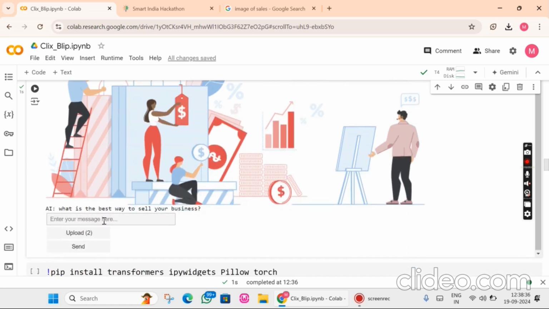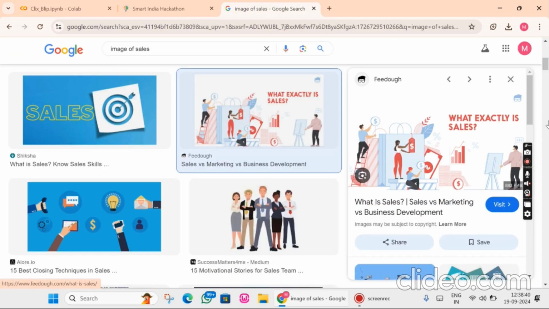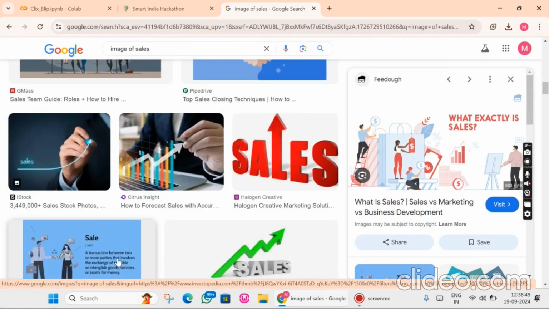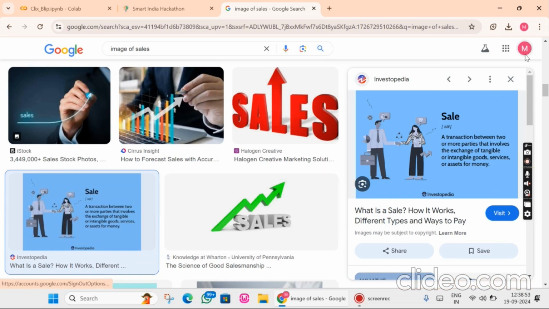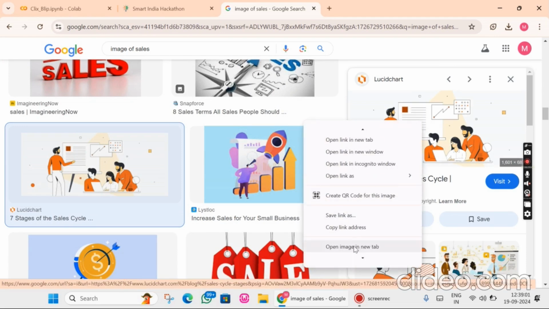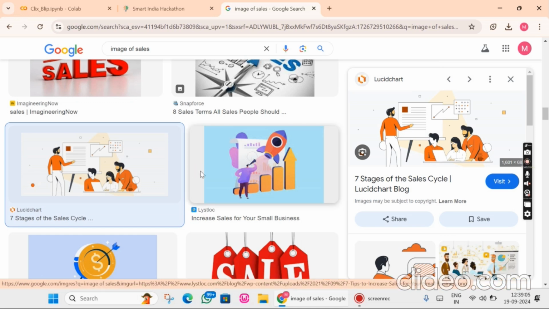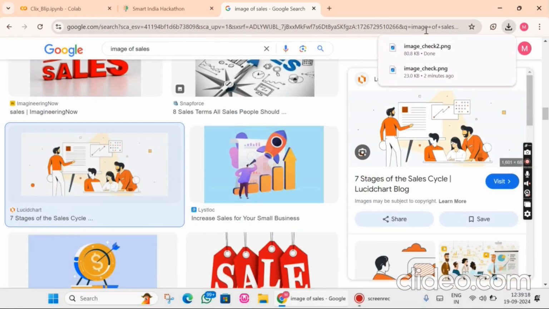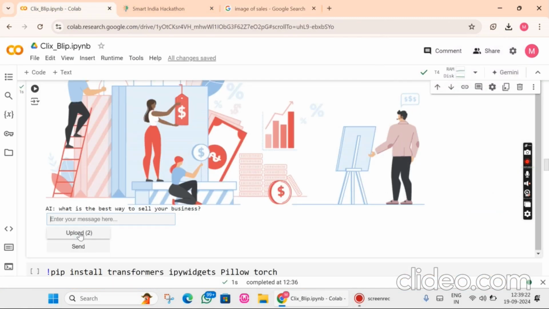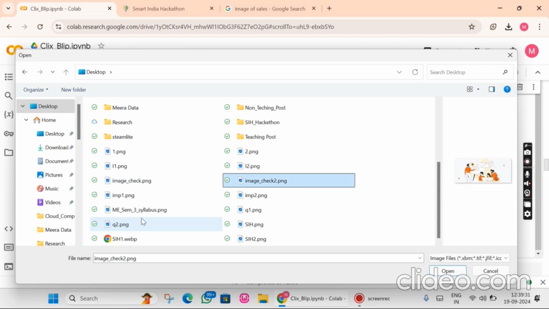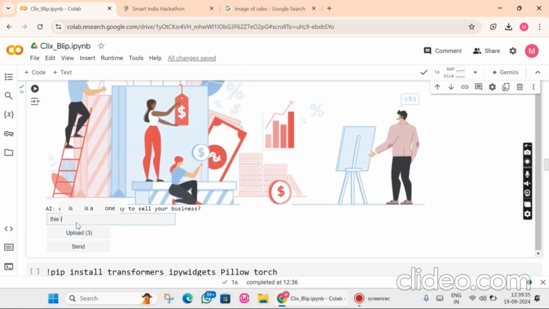Next, we will also upload any other image, for example any other you can use, like this. Okay, transition between our cells. We can search any other also, like this presentation. First of all, we save this image as image chapter on the desktop. Then I will upload this image from the desktop, image chapter. This image I'm uploading, and this image